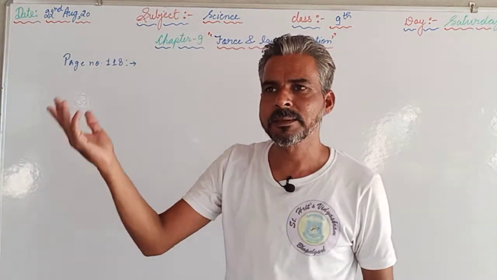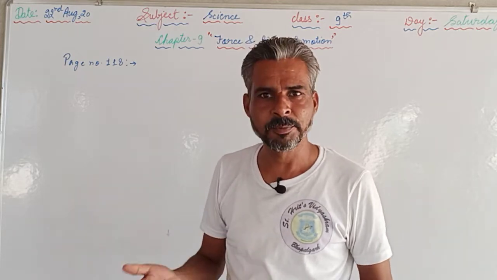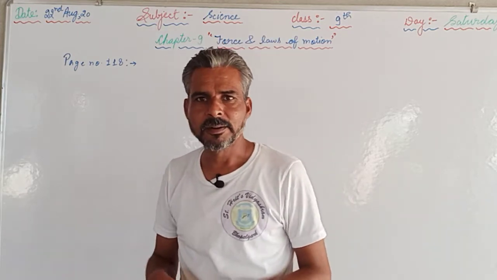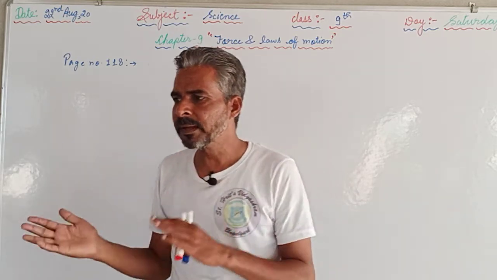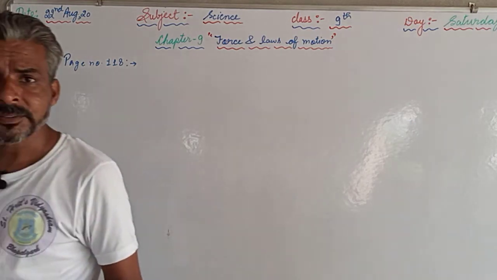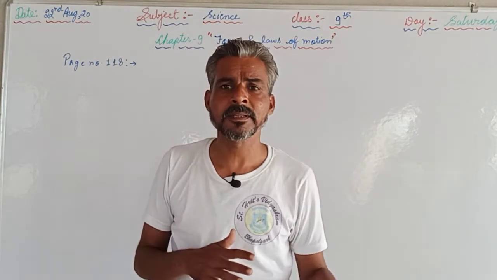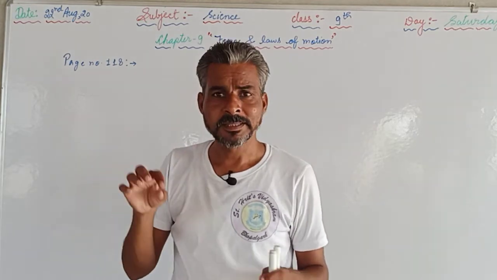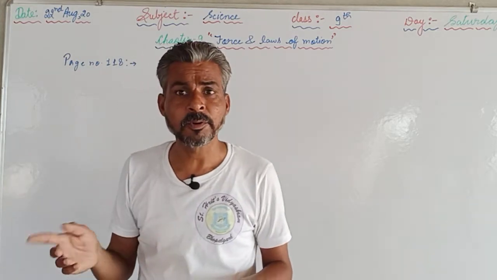In that, some quantities have been given, suppose a 1 rupee coin, a 5 rupee coin, or a bus or a train, like this. So how to compare such quantities, means which one is having more inertia? The quantity having more mass will have more inertia, as we have discussed now only. A 5 rupee coin has more mass as compared to a 1 rupee coin, so the inertia of the 5 rupee coin will be more.